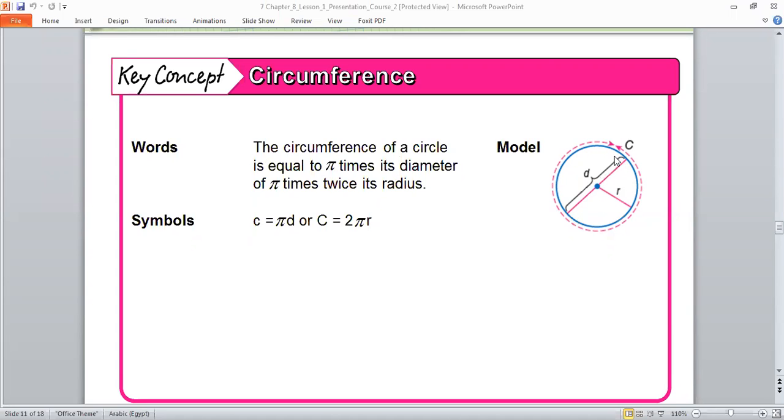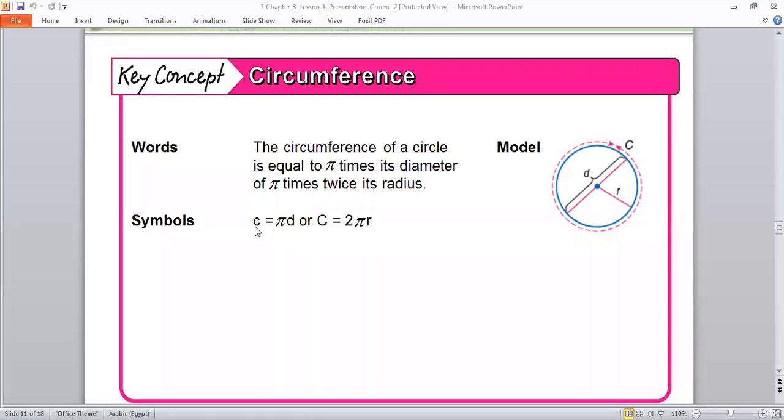If I need the length of the frame of the circle, this length, what will we do? We will find the circumference by this rule. Keep it in your mind: the circumference is equal to pi times diameter.